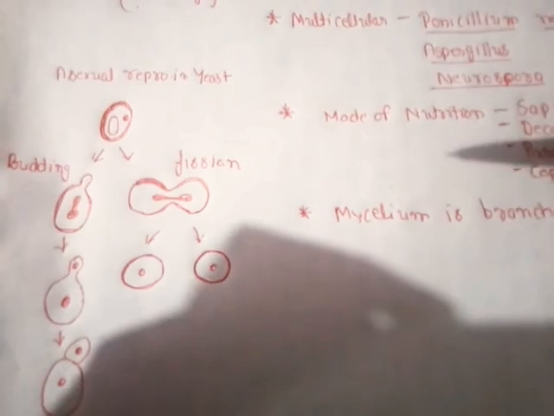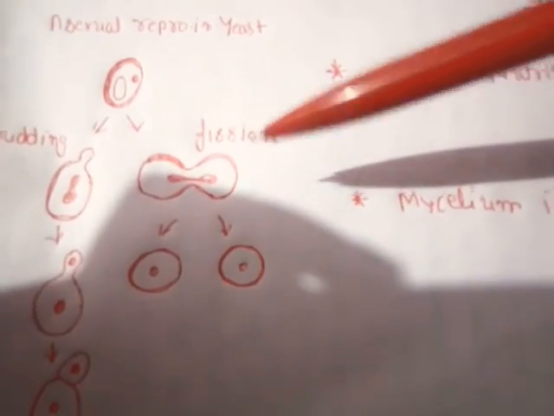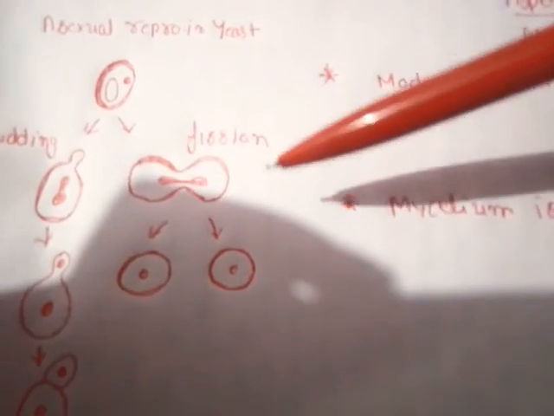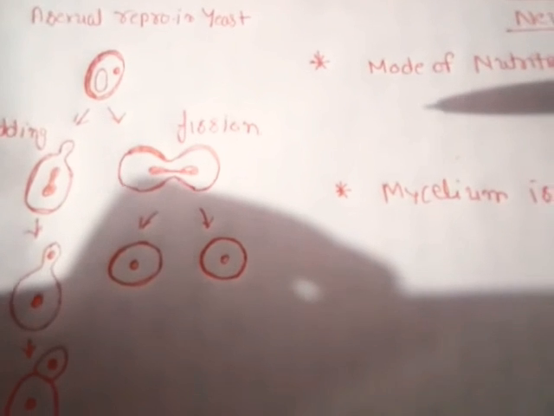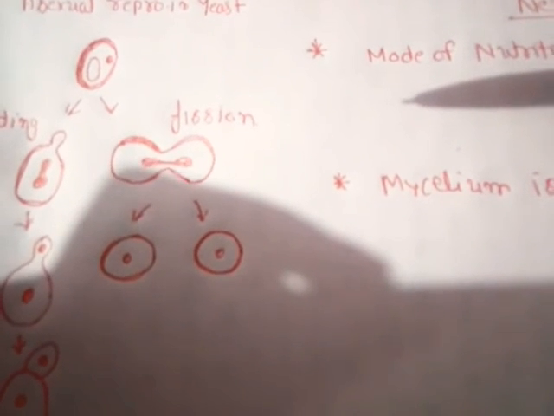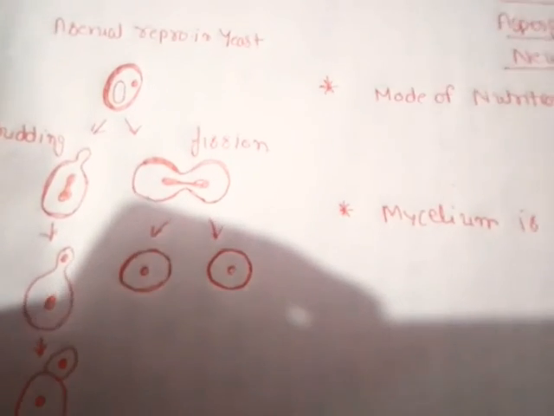One important thing you should remember: there are many varieties of yeast. There are many species of yeast, and each of them reproduces asexually either through budding or through fission. That means a species of yeast that does budding will not do fission, and one that does fission will never do budding. But there is an example of a yeast species known as halobial yeast, which is the only species of yeast that asexually reproduces by both budding and fission.